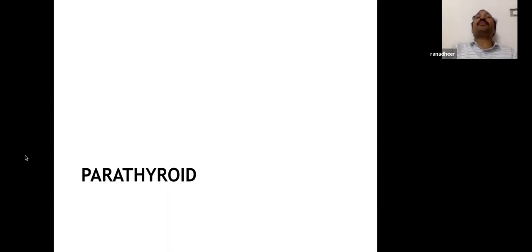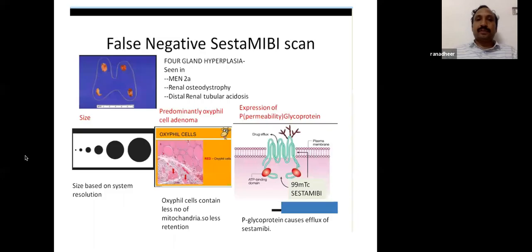And you should check PTH with calcium. Checking calcium without PTH and interpreting it is a very wrong thing, because PTH can be elevated in hypocalcemia also. In vitamin D deficiency also PTH can be elevated. False negative systemic scan occurs when you have four gland hyperplasia or small size, too many oxyphil cells, and expression of P-glycoprotein.